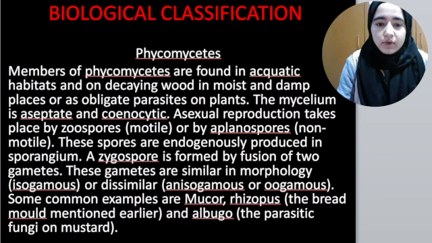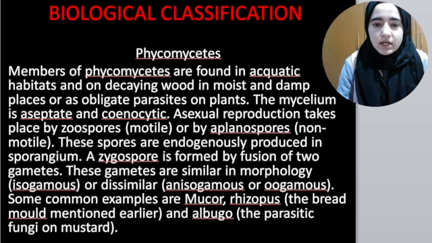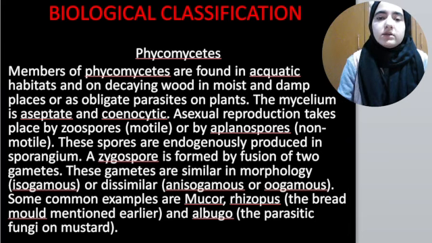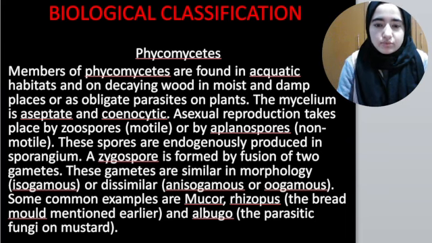Please remember, phycomycetes are present in aquatic habitats, their mycelium is aseptate and coenocytic, and their asexual reproduction takes place by zoospores or aplanospores. Sometimes a zygospore is also formed when two gametes fuse, but in most cases asexual reproduction takes place by zoospores or aplanospores.